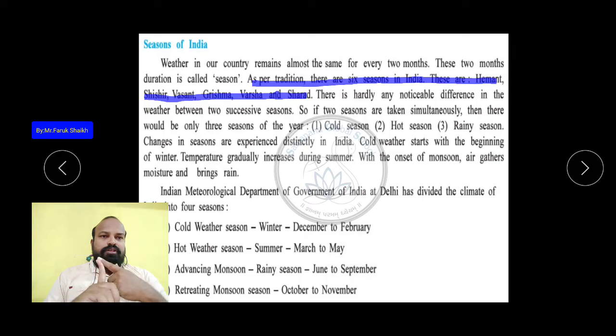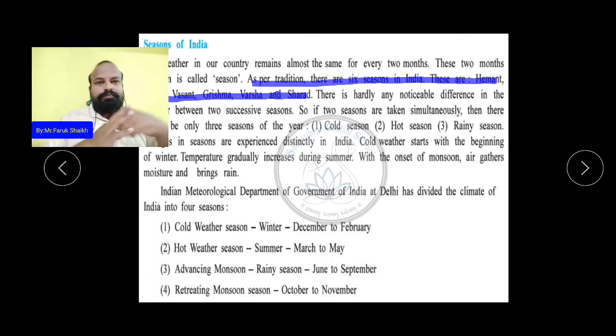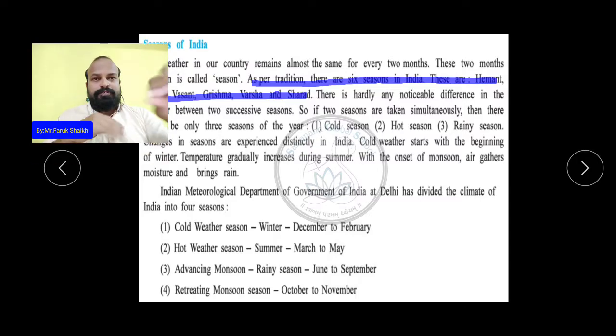In the summer we experience the heat, in the winter we experience the cold, and when the winds gather moisture they bring the rains. So the Indian Meteorological Department of the Government of India at Delhi has divided the climate of India into four seasons, and our climate is divided into the four seasons.